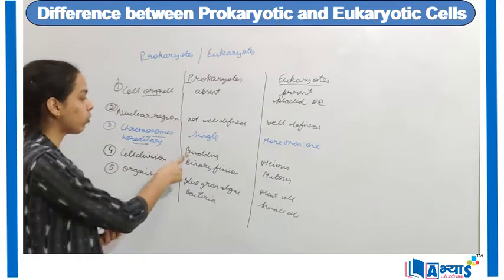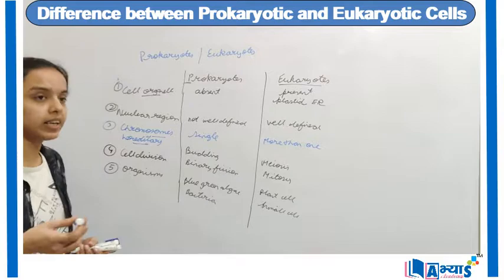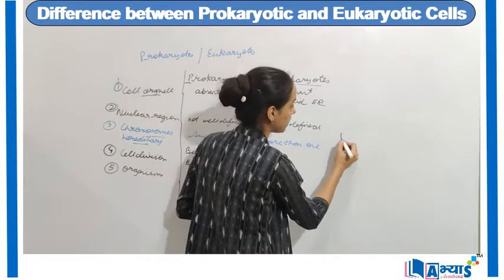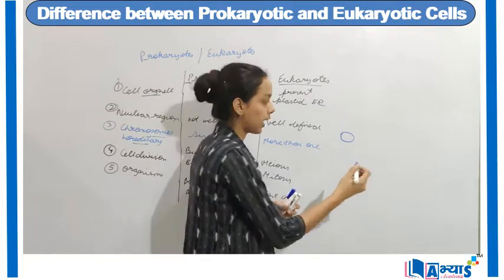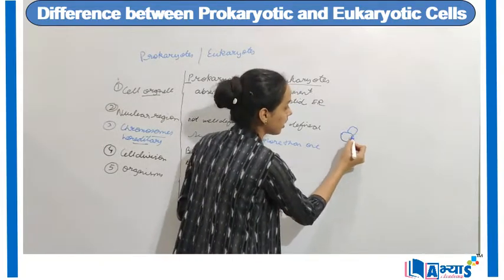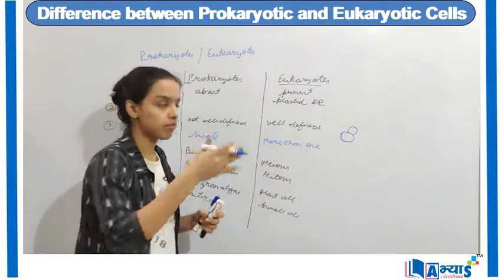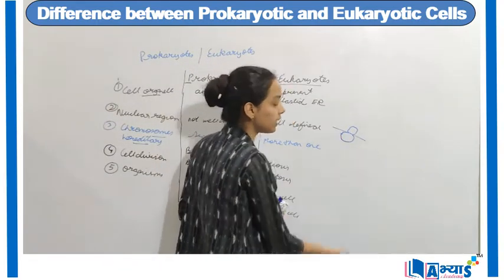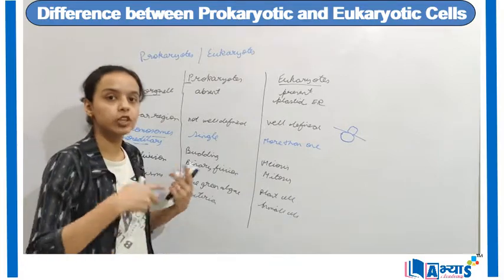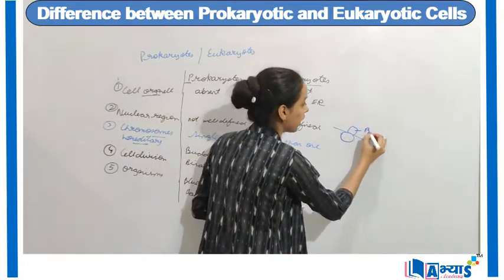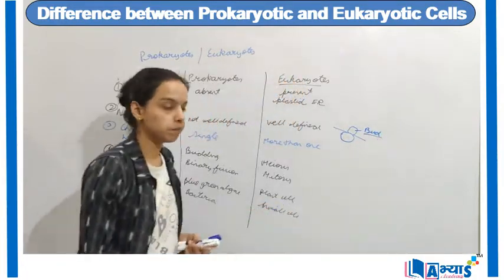So let us discuss what is budding. Basically in budding, if I have this substance which has to undergo budding, after some time it will develop a small organism over itself, and after some time it will divide from here. Now we get two organisms. This is the process of budding, and this small organism is known as the bud.